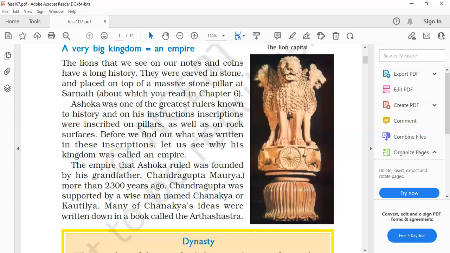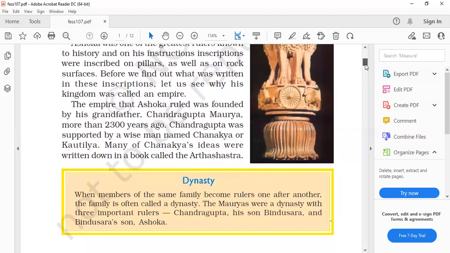And now, what is the content of Arthashastra? The next very short answer type question is, what is the content of Arthashastra? The content of Arthashastra is Chanakya's ideas. So you can write that many of Chanakya's ideas were written down in a book called Arthashastra. So the content of Arthashastra means the ideas of Chanakya.